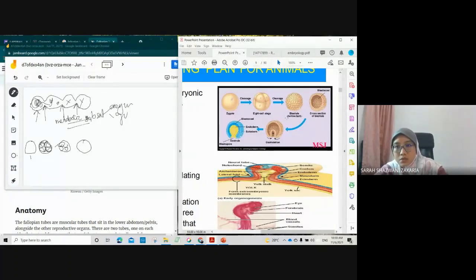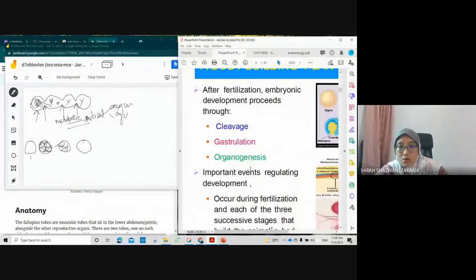This blastula, blastocyst, a hollow ball, is actually the compaction of the cells just now. If we cut across this blastula, we can see the blastocoele, which is the space of this hollow ball. Gastrulation is the next stage, and then the next stage is organogenesis.